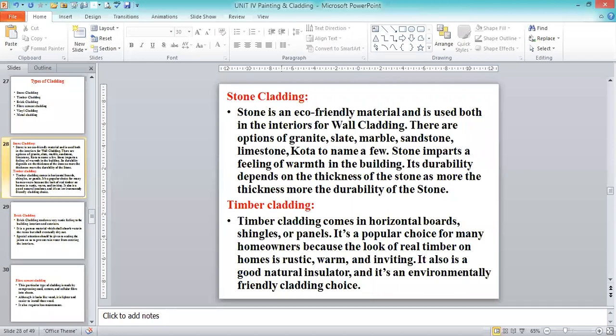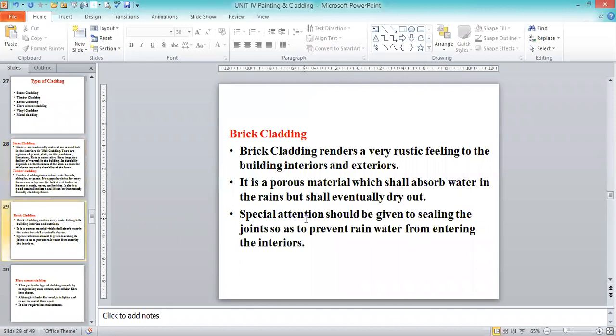Then brick cladding is a common one. Brick cladding renders a very rustic feeling to the building interiors and exteriors. It is a porous material which absorbs water in the rains but eventually dries out. Special attention should be given to sealing the joints so as to prevent rainwater from entering, because we have to see how we provide the joints. That is more important when going for brick cladding as well as stone cladding. Here the brick is the constant material.